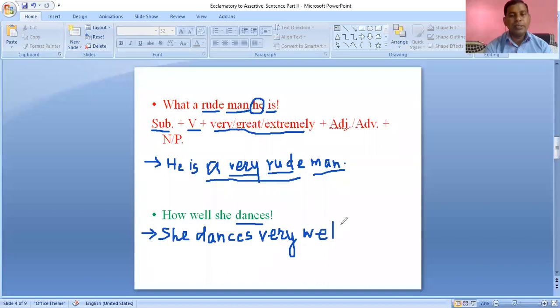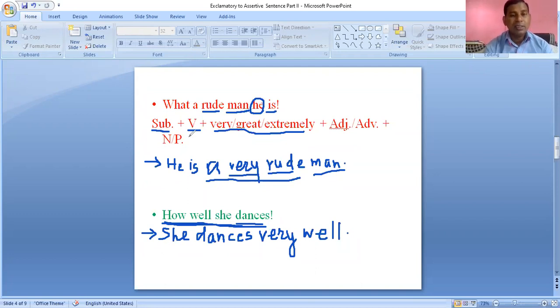We will put it at the end, and after that put a full stop. Our exclamatory sentence was how well she dances, and we have to make an assertive sentence from it. We have taken the subject, she, first.